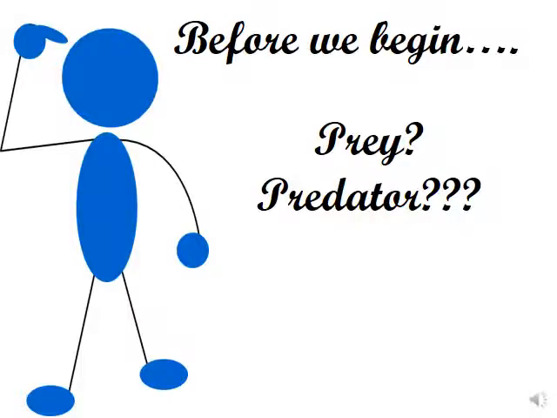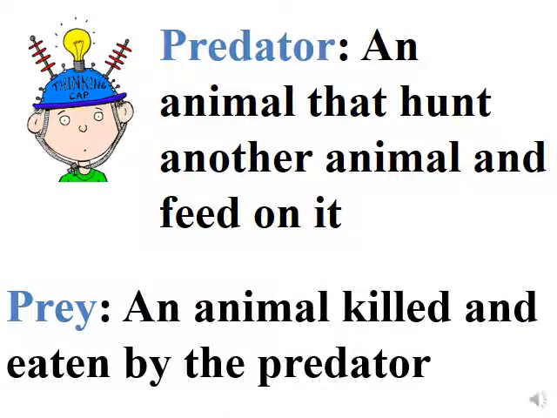Before we begin, we have to know the meaning of prey and the meaning of predator. The predator is the animal that hunts another animal and feeds on it. For example, we have a lion and a deer. The lion will hunt the deer and will feed on it, will eat it. So we call the lion here the predator, while the prey is the animal killed and eaten by the predator. The animal killed and eaten is the deer, so it's called the prey.